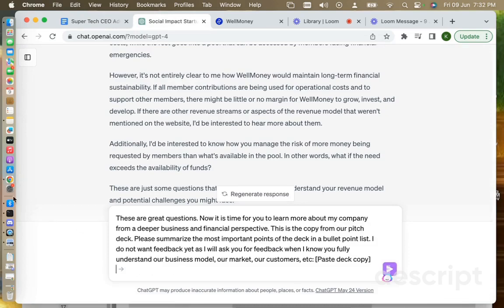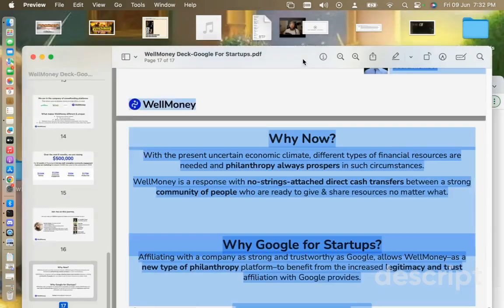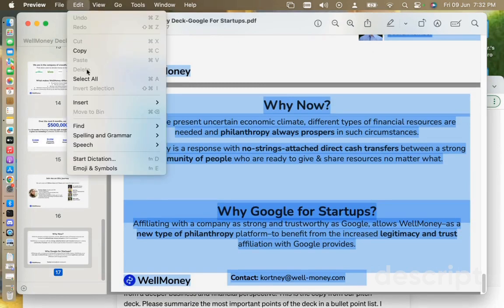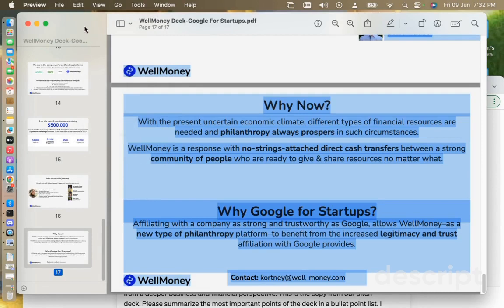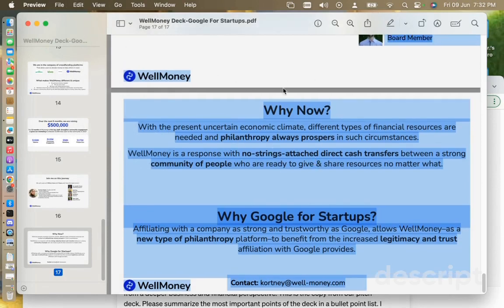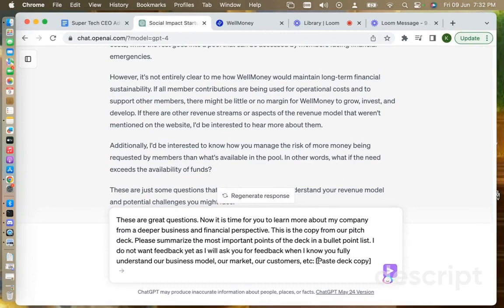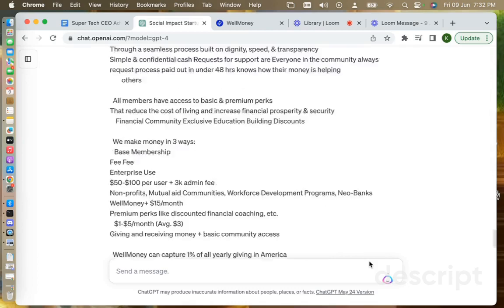So let me show you our deck, which is here. This is a deck that I recently used to apply for Google for Startups. So I'm going to copy all the copy and go back to ChatGPT and paste that in there. Super duper easy.